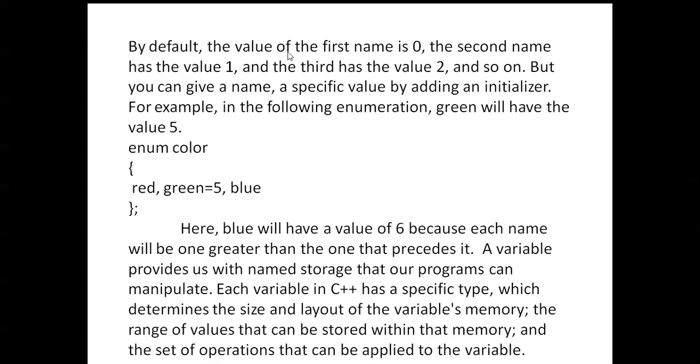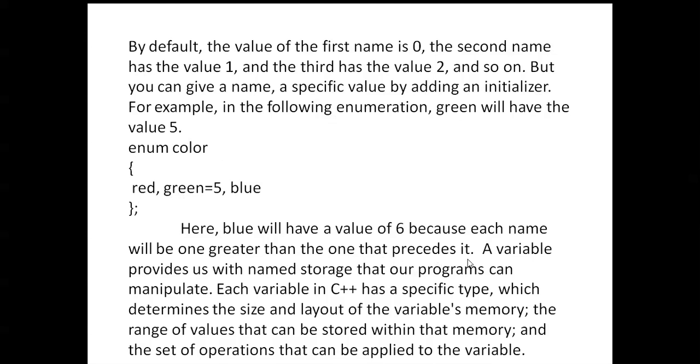Okay, by default, the value of the first name is 0, the second name has the value 1, and the third has the value 2, and so on. But you can give the name a specific value by adding an initializer. For example, in the following enumeration, green will have the value 5: enum color {red, green = 5, blue}. Here blue will have a value of 6 because each name will be one greater than the one that precedes it.